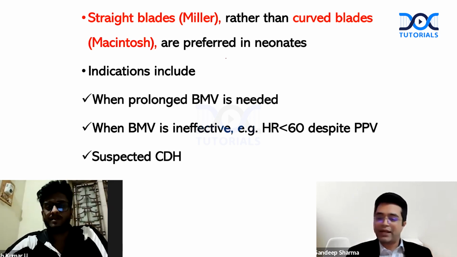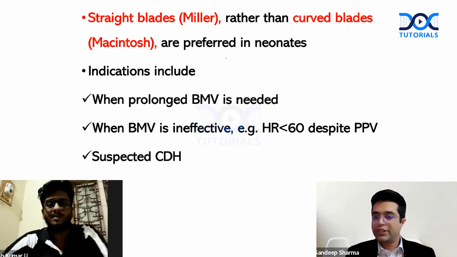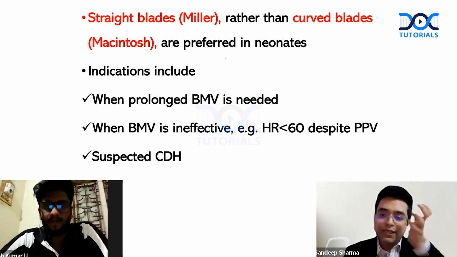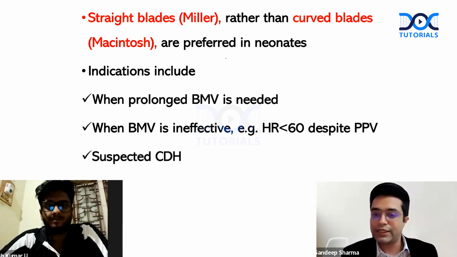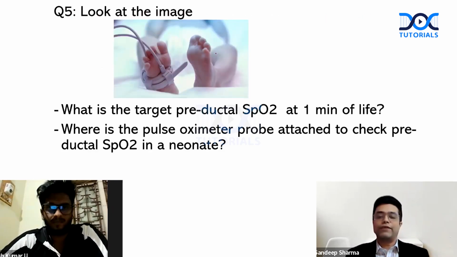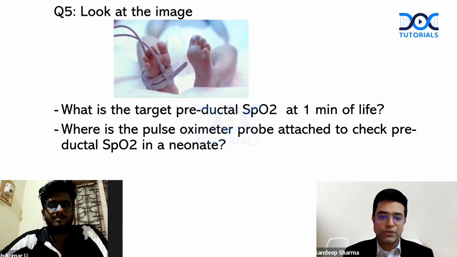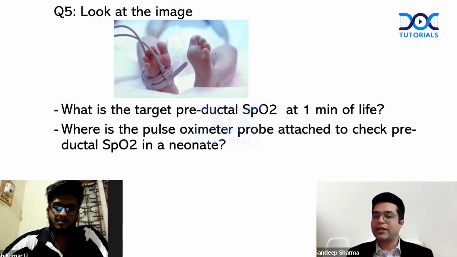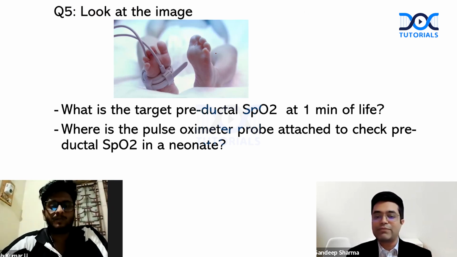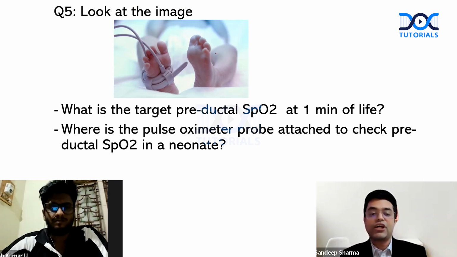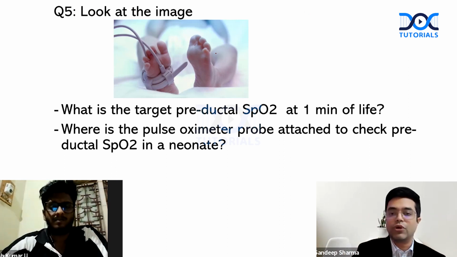Moving to question number 5 for Dr. Satish. Dr. Satish, here comes the question. I'll be speaking the question, then your time will start. So you can read the question simultaneously, listen to me. Question number 5. Look at the image. What is the target preductal saturation? This is a SpO2 probe which has been attached, obviously. So at 1 minute of life, what is the preductal SpO2? And second question is, where is the pulse oximeter probe attached to measure preductal SpO2 in a newborn?